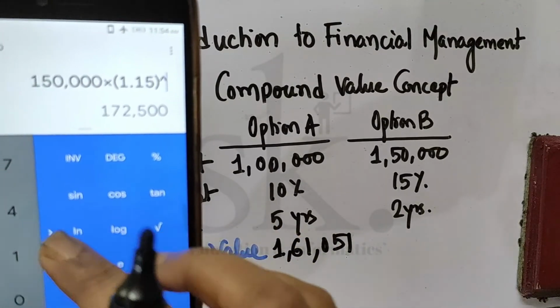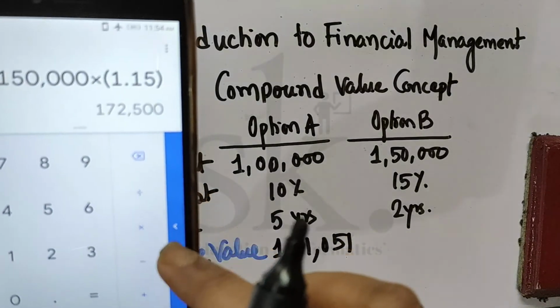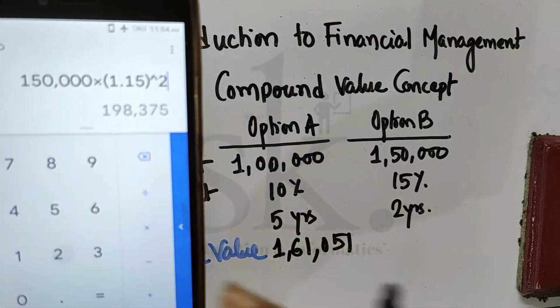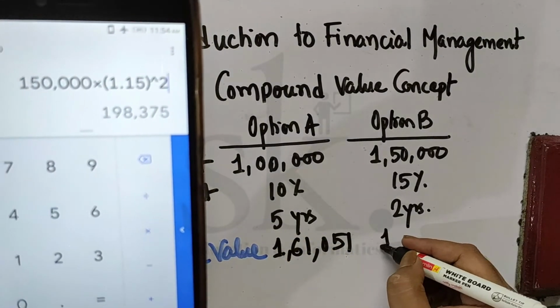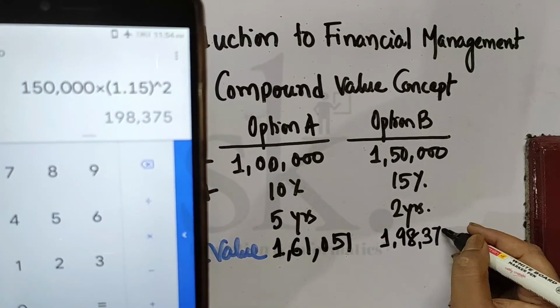For 2 years. And it's giving me 1,98,375.